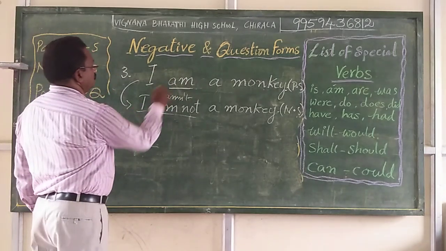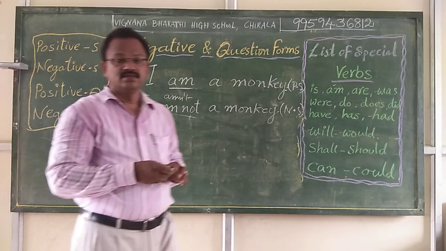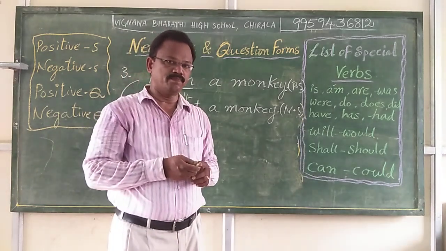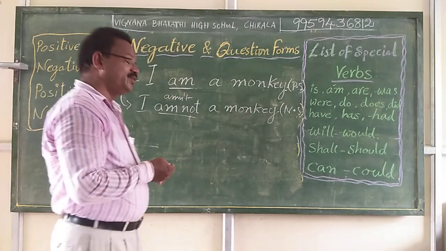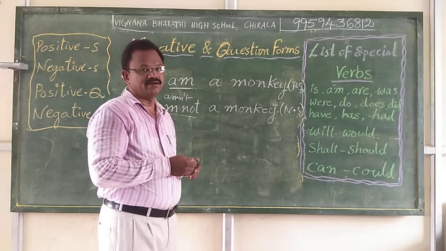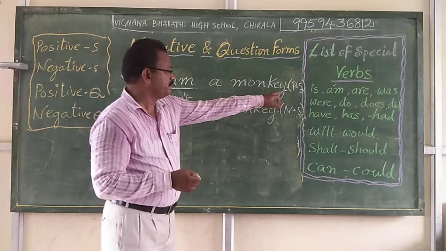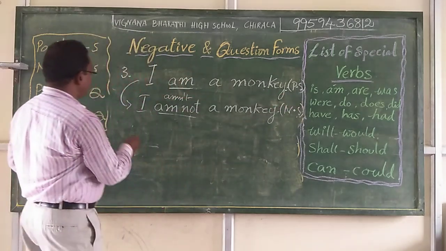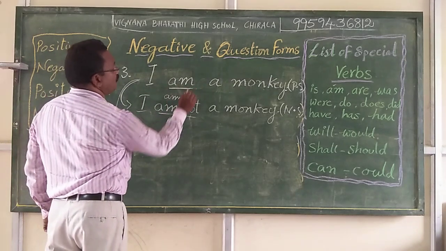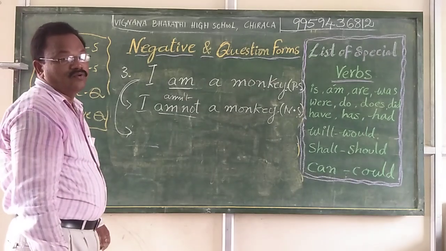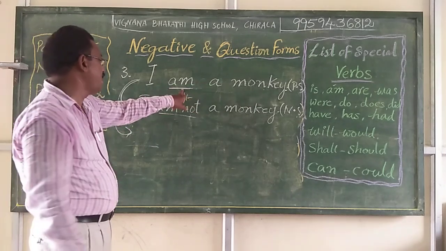And here for this positive statement we make some positive question form. What is the positive question form for this? You need to ask a person, am I a monkey? That is a positive question form. Here you see, I am a monkey. Positive statement. For this statement, we make some positive question form. Before we write a positive question form, we can identify the verb part. Already we underlined the verb part in the sentence, that is special verb am.